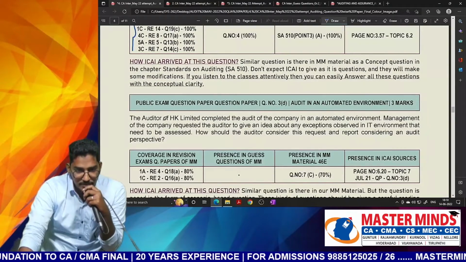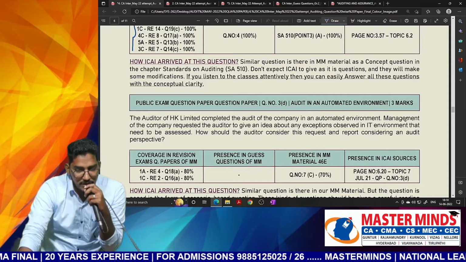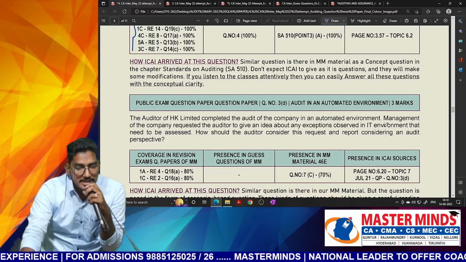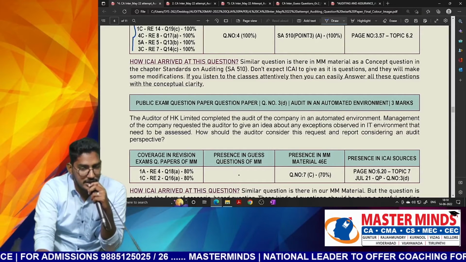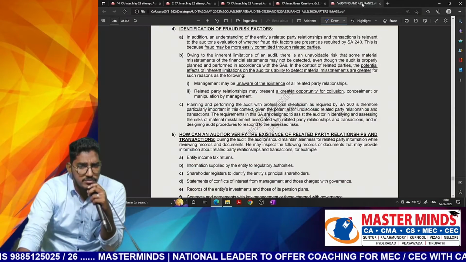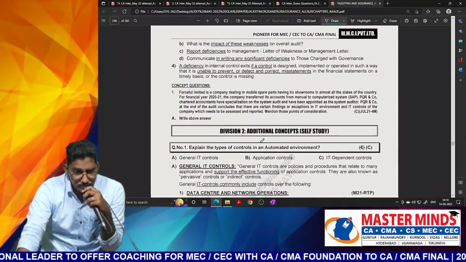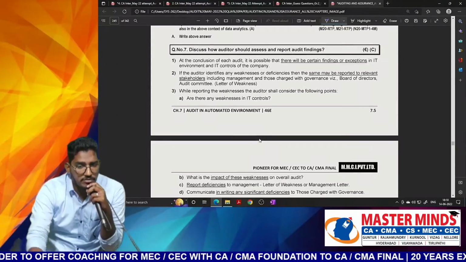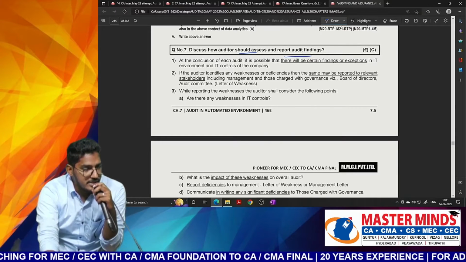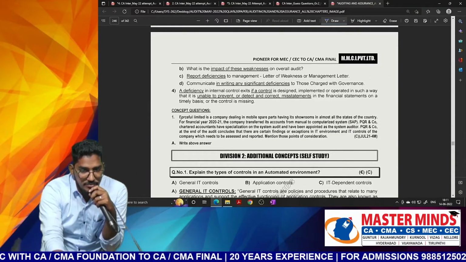Next one, 3D. The auditor of HK Limited completed the audit of the company in an automated environment. Management of the company requested the auditor to give an idea about any exceptions observed in the IT environment that need to be assessed. How should the auditor report? See, this is a question from audit in an automated environment. So in this also one question will be there: how to report exceptions or findings. As an auditor, how you should assess and report audit findings. The same question has been given as a case study. So they are telling as an auditor, see, a similar kind of question is there here.